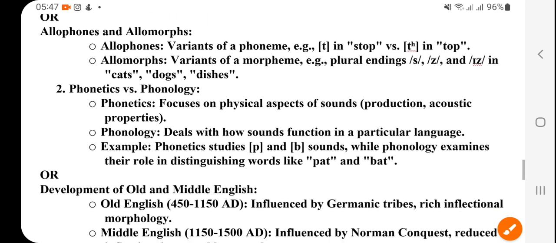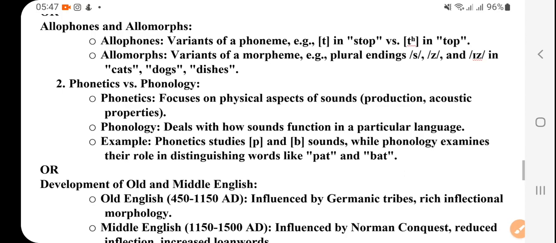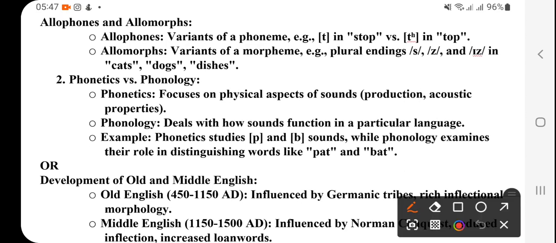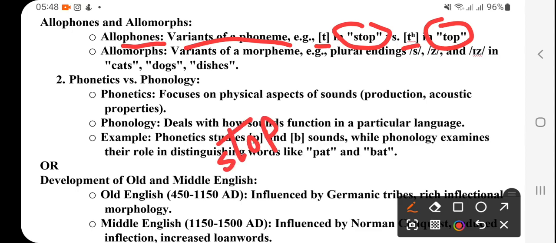Okay. Now allophones and allomorphs. Allophones: phone means sound. So these are variants of phonemes, like T in stop and top. When you say stop, the T comes after S, but when you say top, it is in the first position.